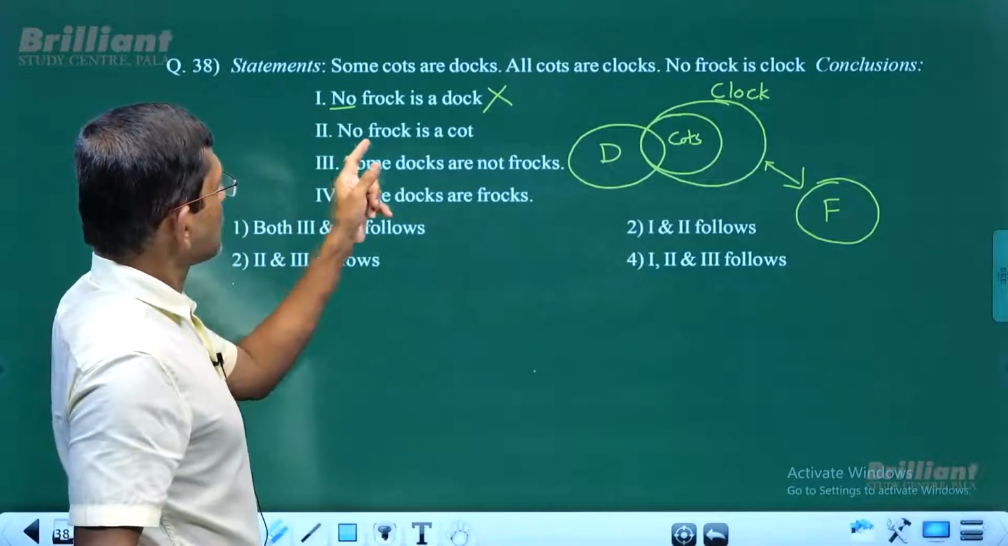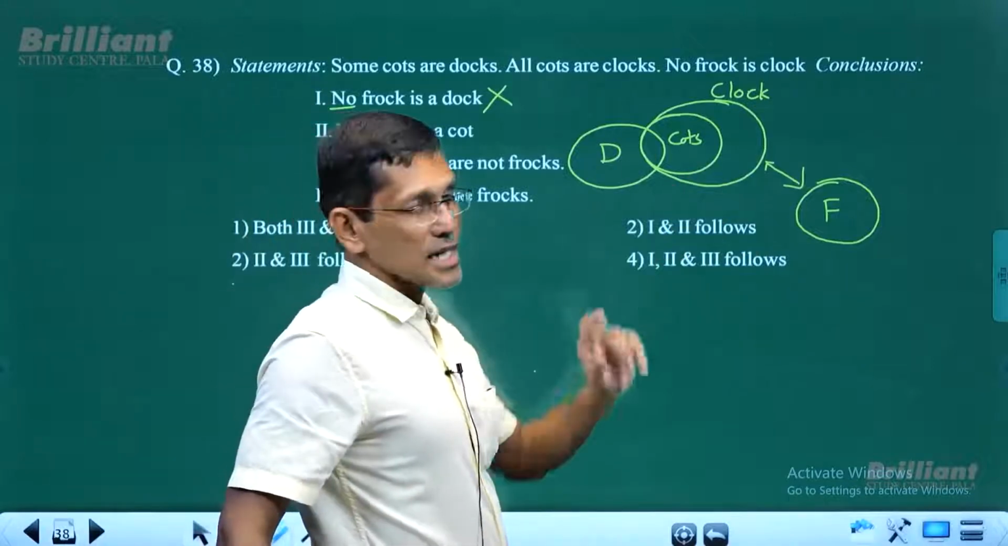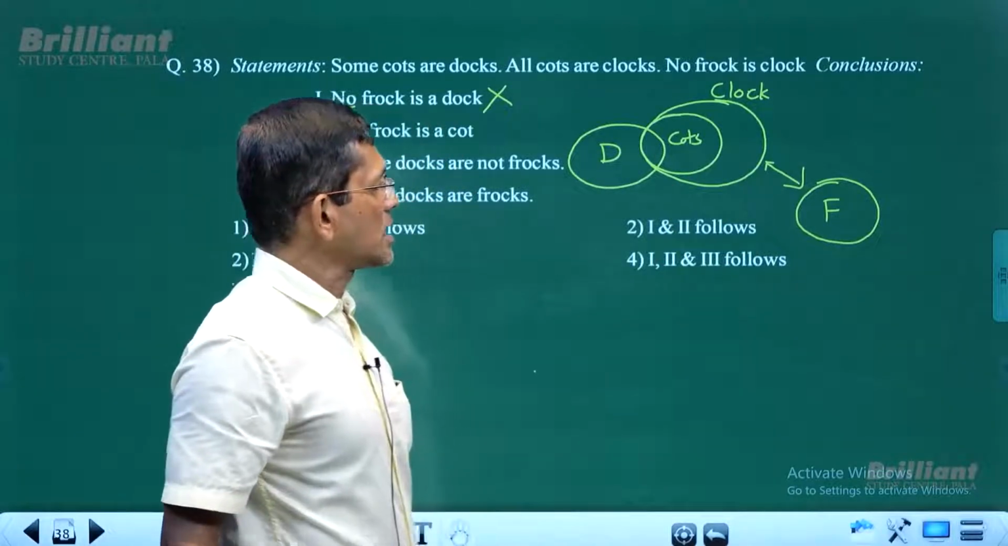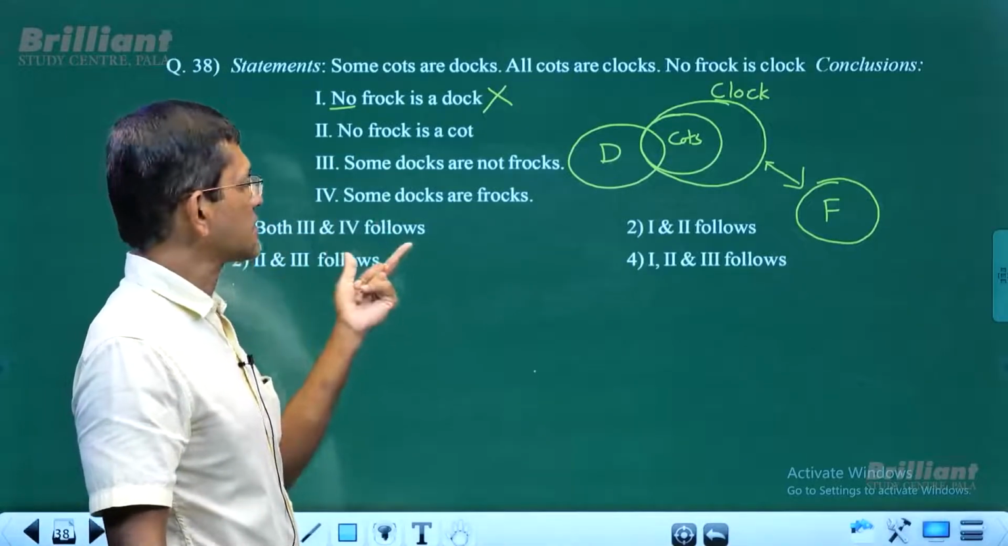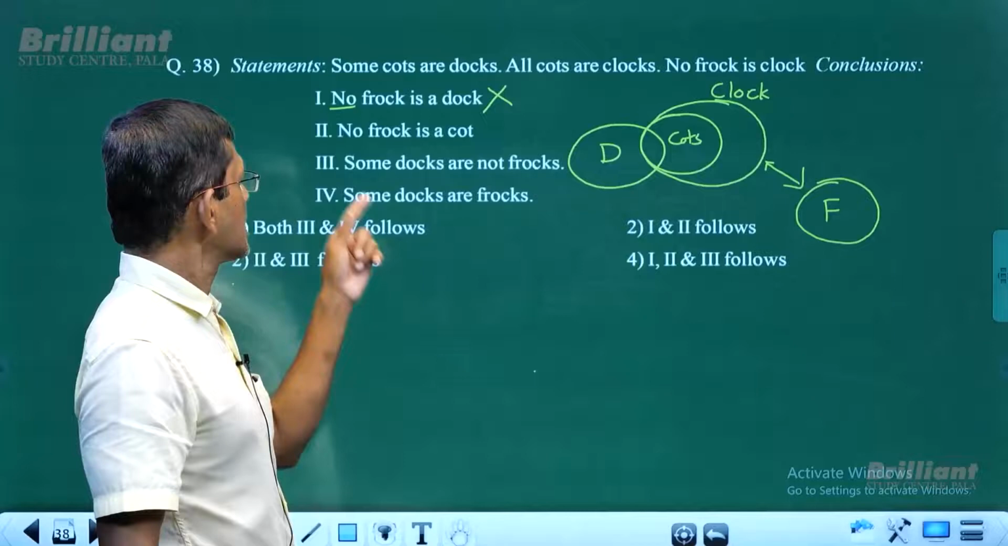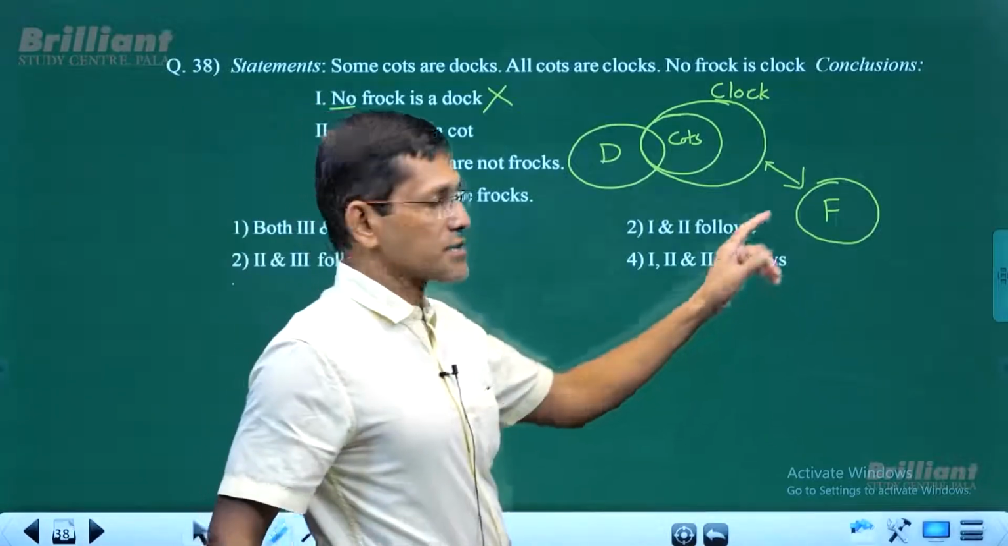Now second one, no frog is a coat. That's correct. However, again this is negative. If it is negative and valid, we have to negate it. So some frogs are coats. Some frogs must be coats.